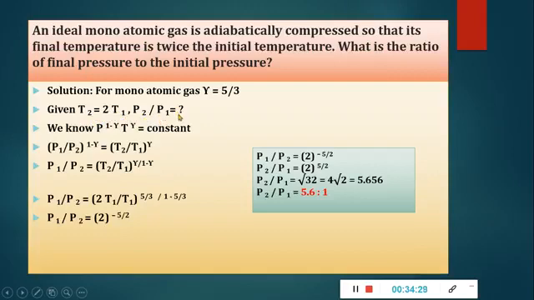What is the ratio of P2 and P1, that is, final pressure upon initial pressure? Now we know the relation P to the power 1 minus gamma times T to the power gamma is equal to constant. So (P1/P2) to the power 1 minus gamma is equal to (T2/T1) to the power gamma. We have just rearranged the power.